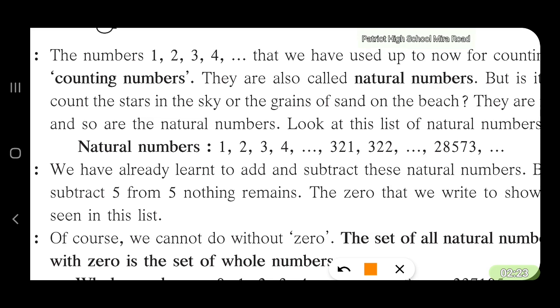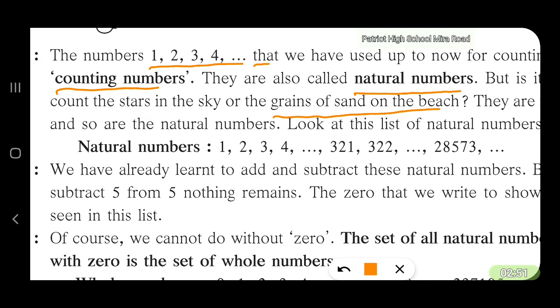The numbers 1, 2, 3, 4, dot, dot, dot, dot are called counting numbers or natural numbers. But if you count the grains of sand on the beach, will you be able to count them? No. That will be a very large number which you are unable to count.